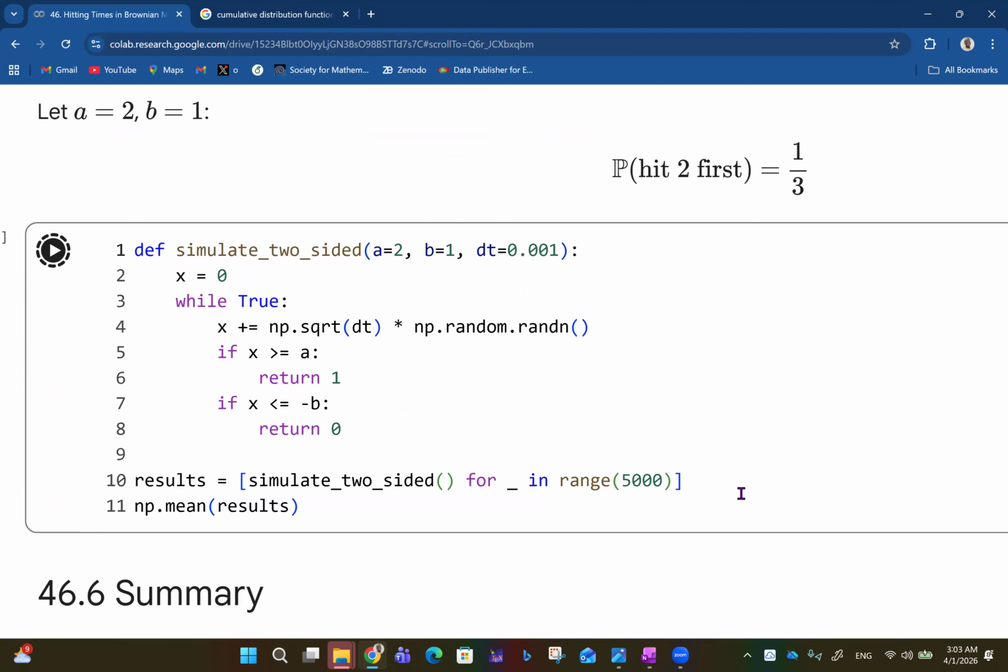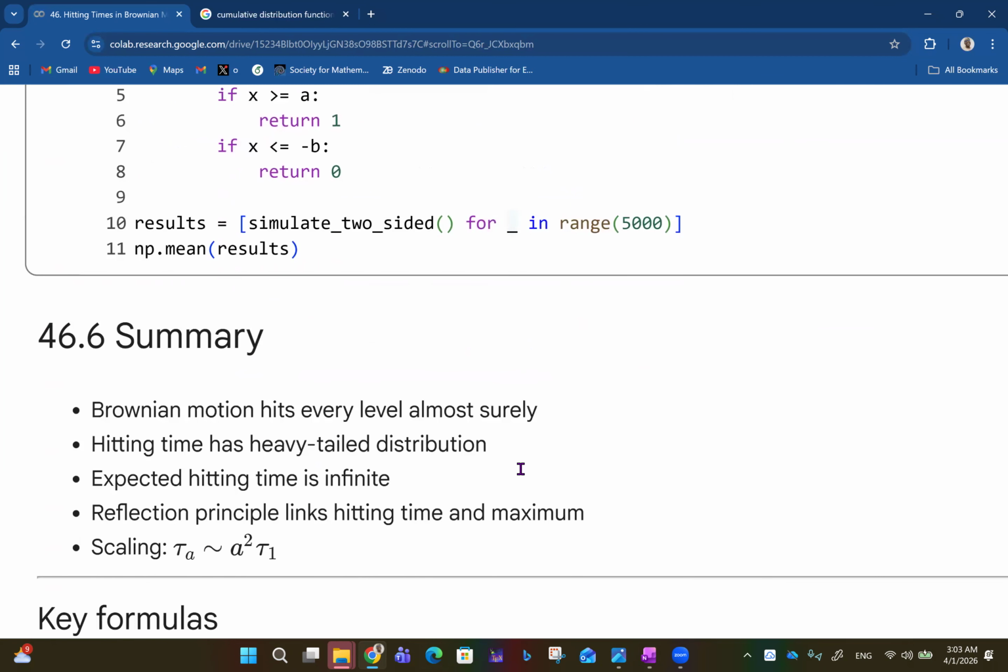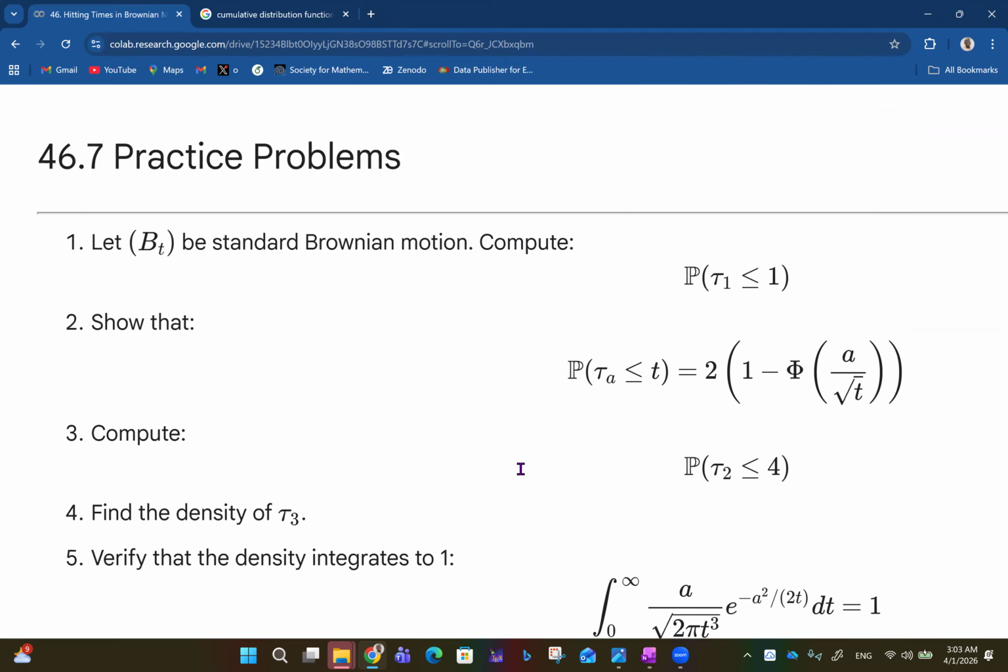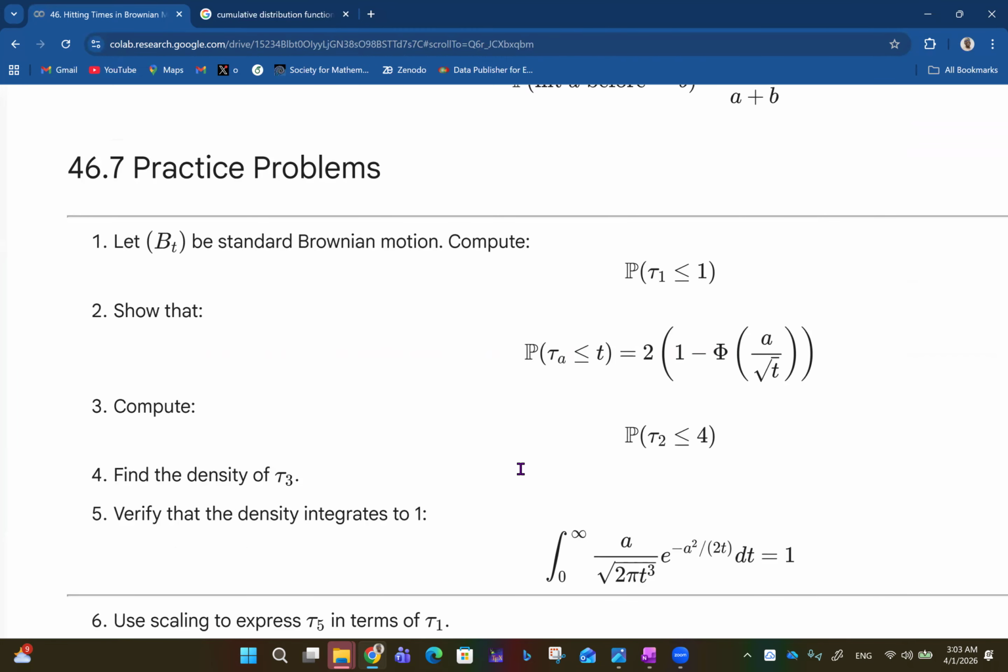These ones are still running because I guess the ranges are so big, but we know the results already. So for practice problems, you can check out all of this. Let B sub t be standard Brownian motion. Compute the probability that tau 1 is less than or equal to 1.